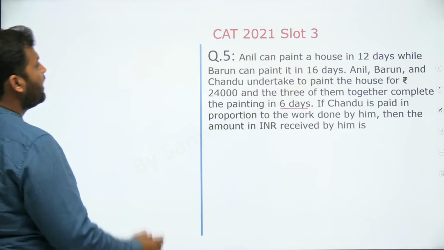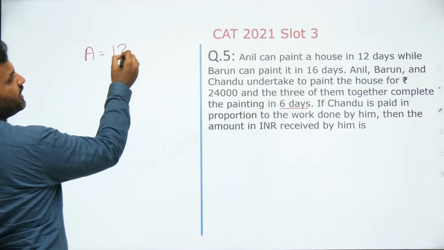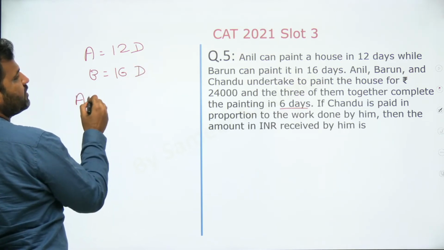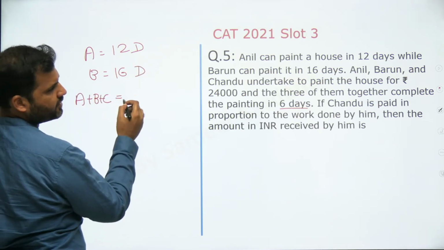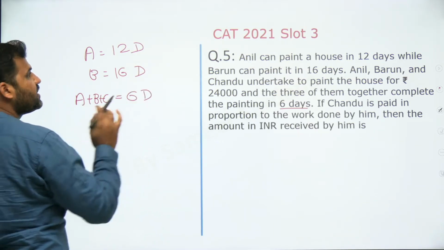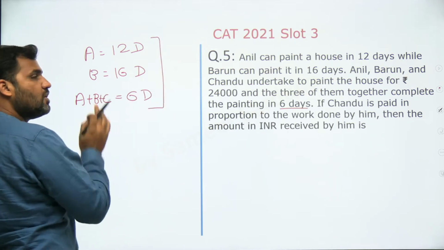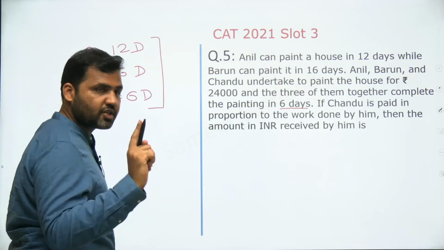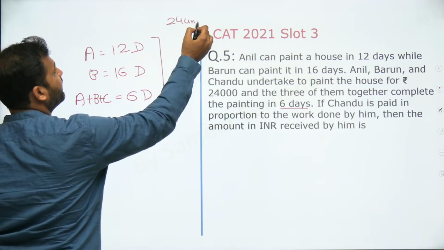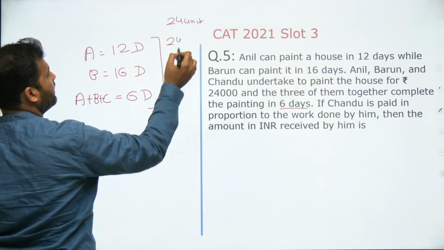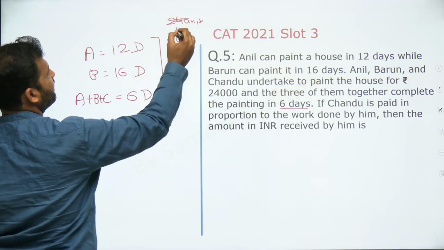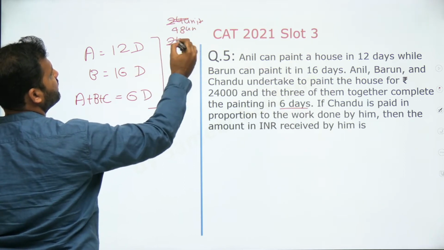कुछ नहीं करना है. Anil is painting the house in 12 days. Barun can paint the house in 16 days. Anil, Barun and Chandu can paint the house for 24,000 and all of them together do the work in 6 days. इतना basic question है time and work का that you can do it only after attending one session of time and work. Assume that total work is 24 unit. So A will be doing 2 unit of the work. Okay, ये 16 में कर रहा है, so 48 ले लेते हैं सभी का multiple. Let's say the total units is 48.